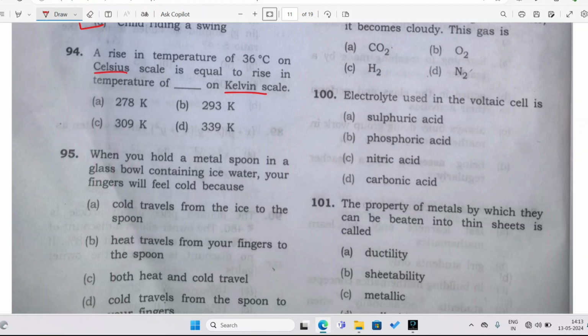The formula is, you have to add 273 to 36. This number, 273, you have to remember always. So 36 plus 273 gives option C, 309 Kelvin. This is your correct answer.